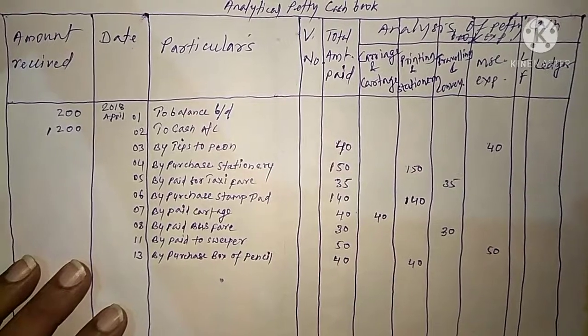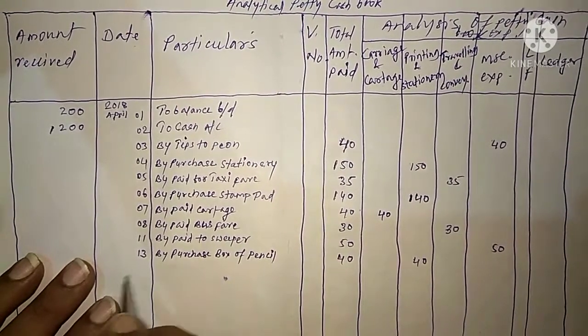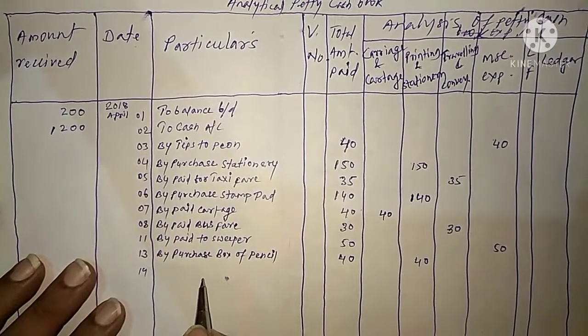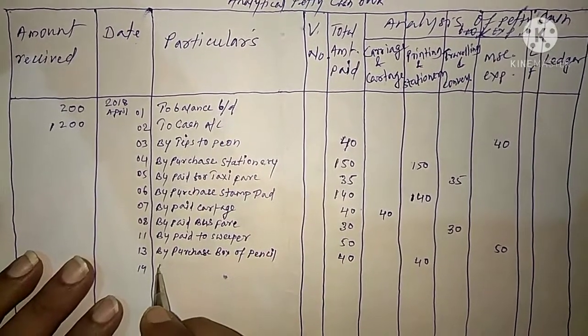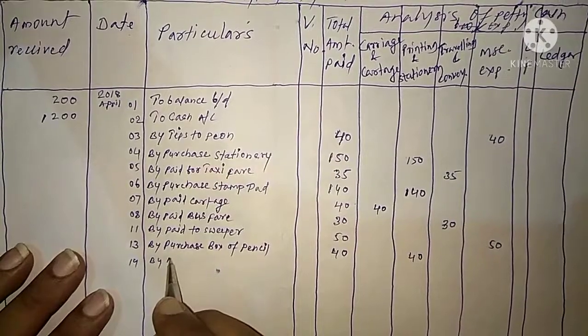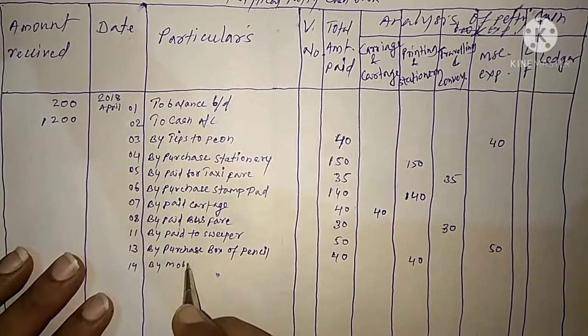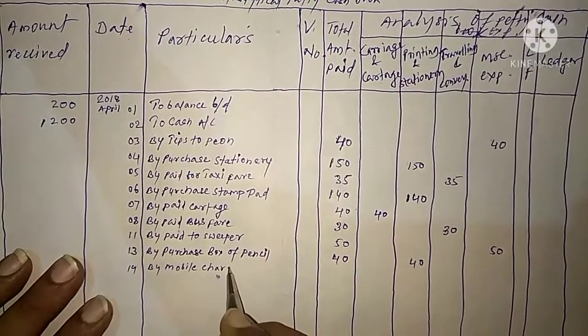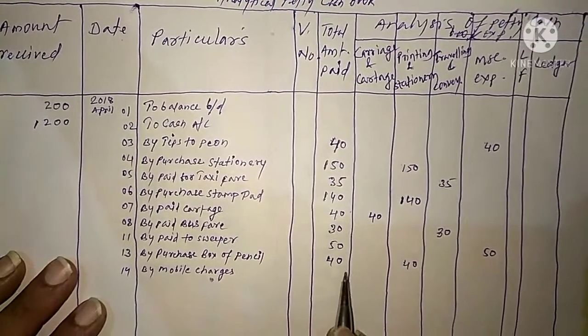And now transaction on 14th. Paid mobile charges.